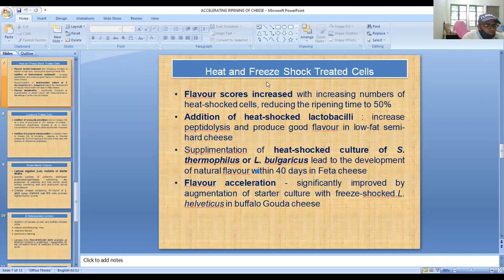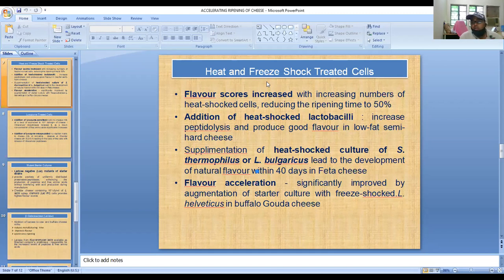And similarly, we can use the lactase from Saccharomyces lactis available in Maxilact, जो मैंने बताया अभी, Maxilact है ना. They are also increasing the level of peptides or amino acids, which contributes to the flavor development of the hard variety of cheese.